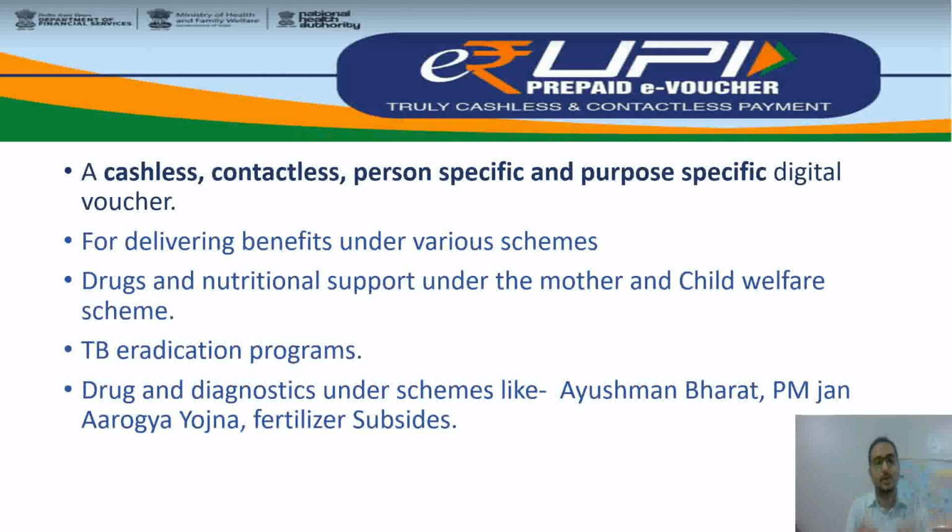As per the Government of India's definition, it is a cashless, contactless, person-specific and purpose-specific digital voucher. So here we have keywords like cashless, contactless, person-specific and purpose-specific digital voucher. It is being used, or it will be used, to deliver benefits under various schemes like drugs and nutrition support under the mother and child welfare scheme, TB eradication program, drugs and diagnostics under schemes like Ayushman Bharat, Pradhan Mantri Jan Arogya Yojana, and fertilizer subsidies. All these schemes will be covered by the system of e-rupee.